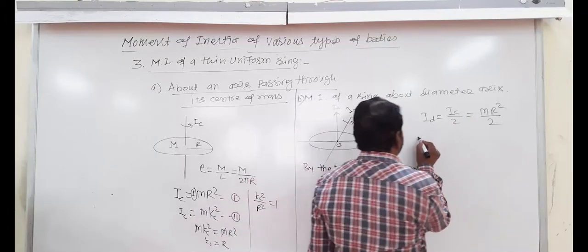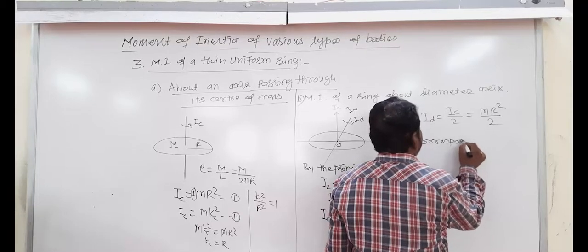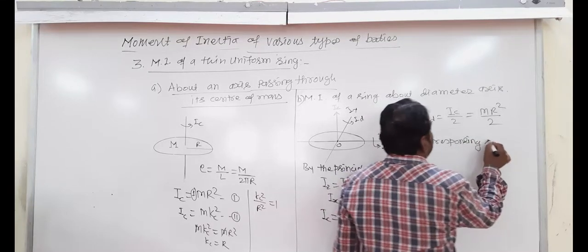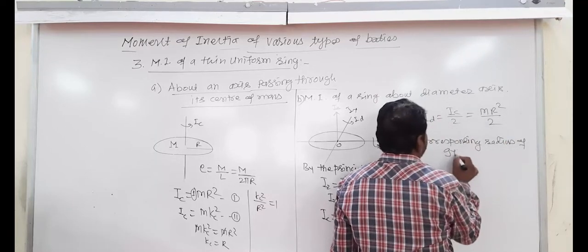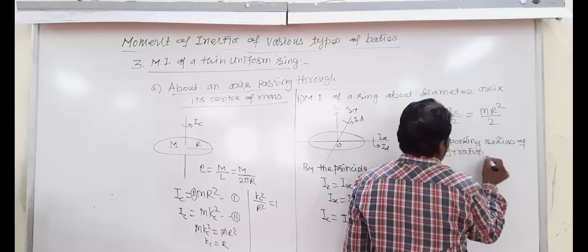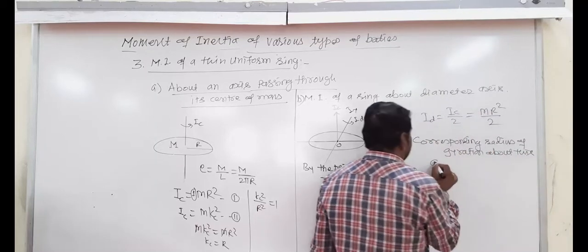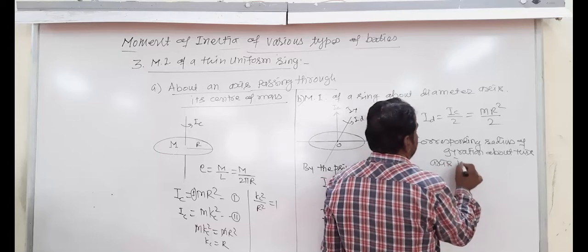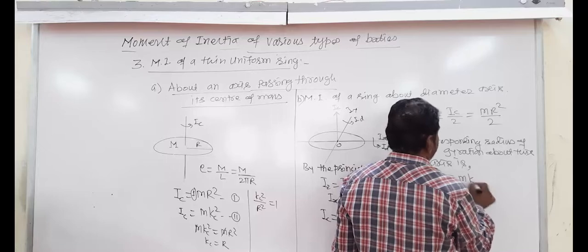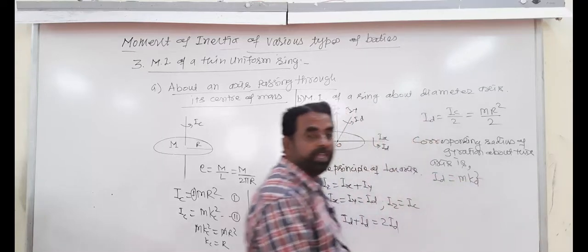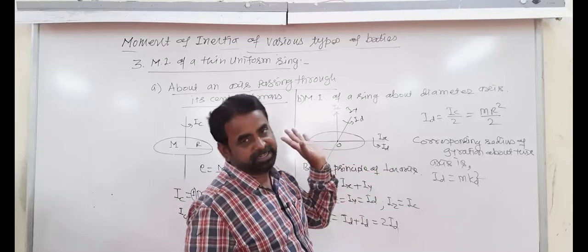Corresponding radius of gyration about this axis, काय असेल बेटा सांगा? About this axis Id is equal to M Kd square, where Kd is the distance from center to the diameter axis.